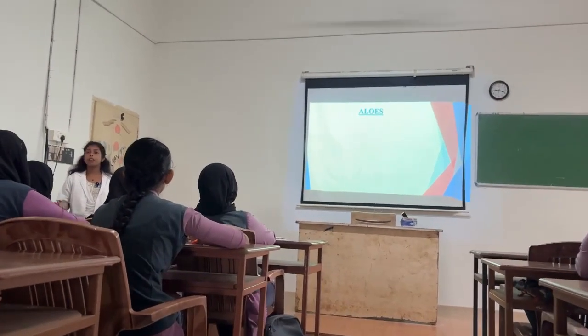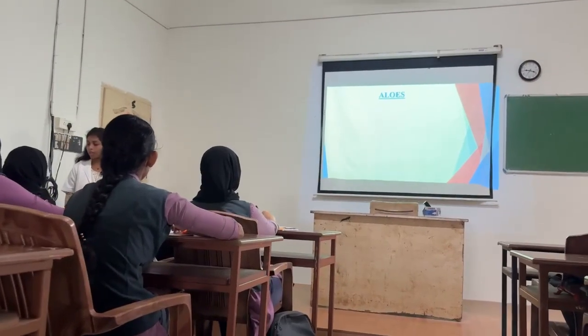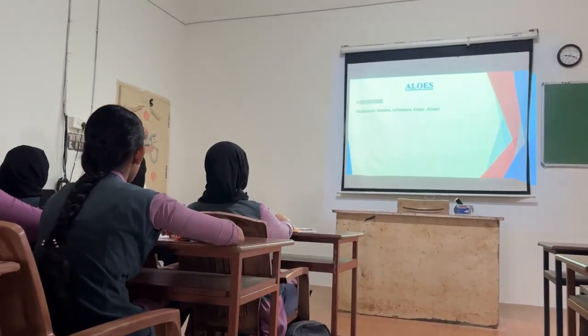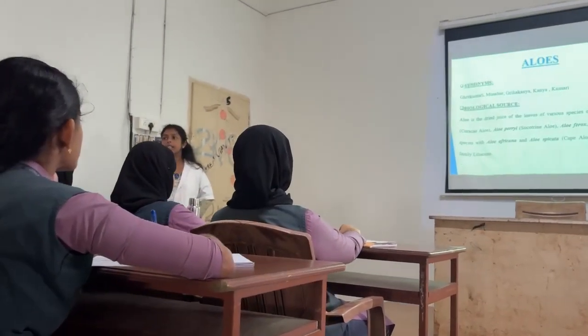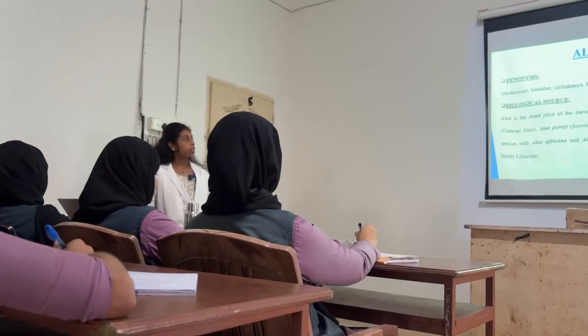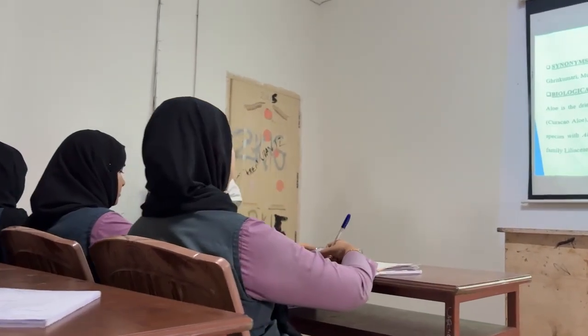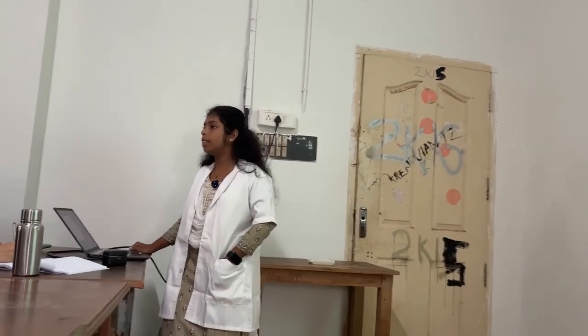So the topic we are going to discuss today is aloe. So you have heard about aloes, right? Okay. So starting with the biological source, you can write the lecture notes. Okay. So the source: the juice of aloe is obtained from the leaf, okay? Leaf from the plant Aloe barbadensis, Aloe perryi, Aloe ferox and Aloe spicata, belonging to family Liliaceae. So these are the various plants from which the juice of aloe is obtained, right?